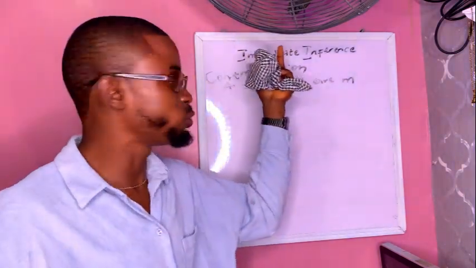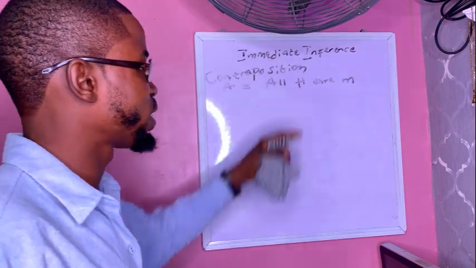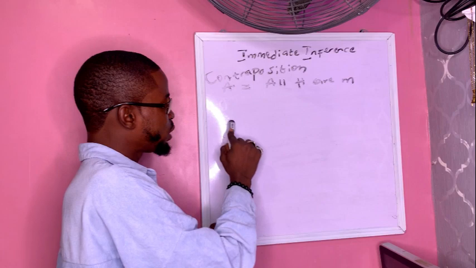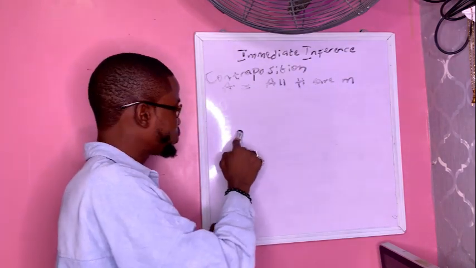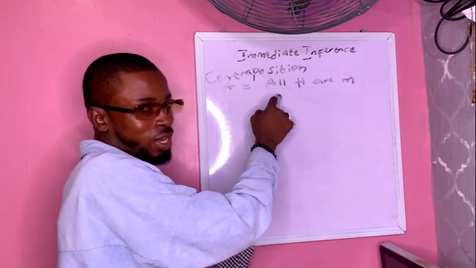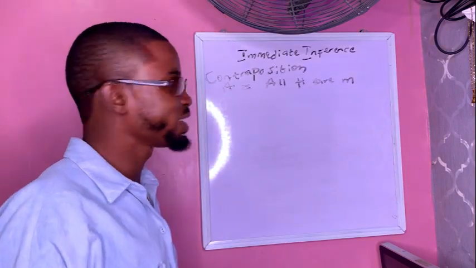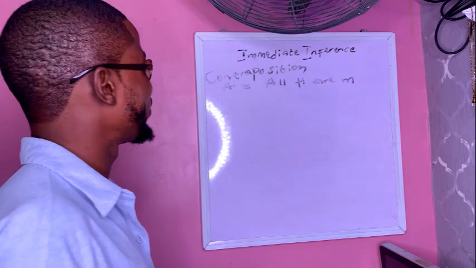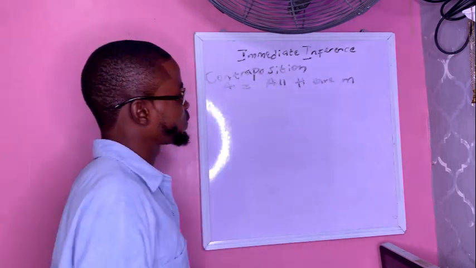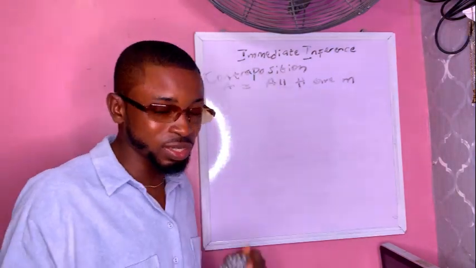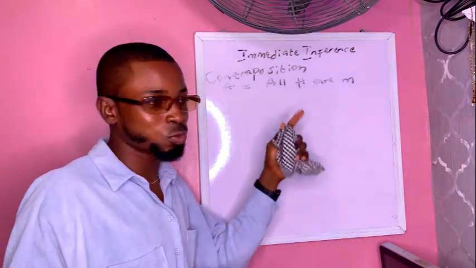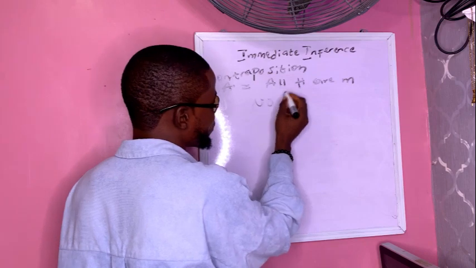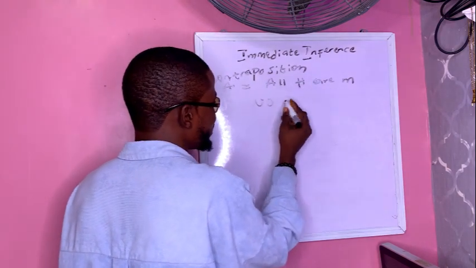Then the result is going to be the contraposition of all humans are mortals. In other words, we are going to do obversion for this one. Then we do the conversion of the result that we get. Then we do the obversion of the conversion of the result that we get from this obversion. Is that clear? So all humans are mortals. If we are doing obversion for this one, obversion says change the quality and replace the predicate with its complement. So this one is going to be no, that is from universal affirmative to universal negative.